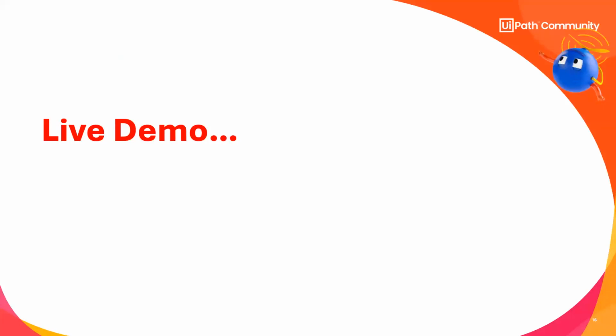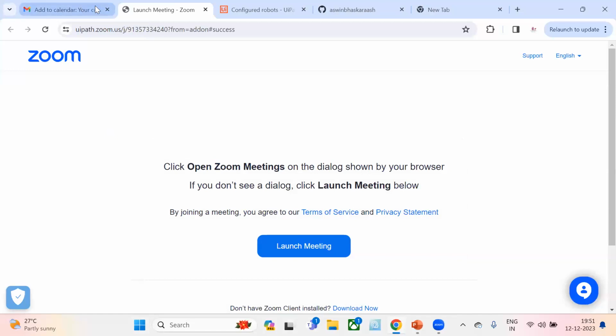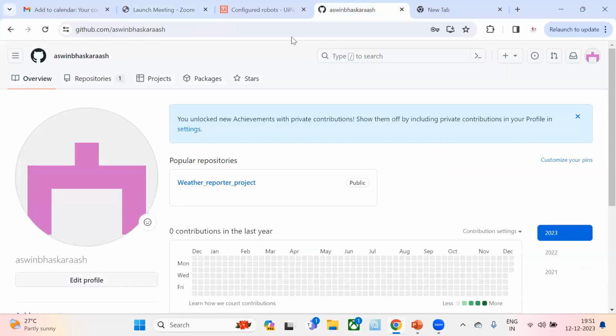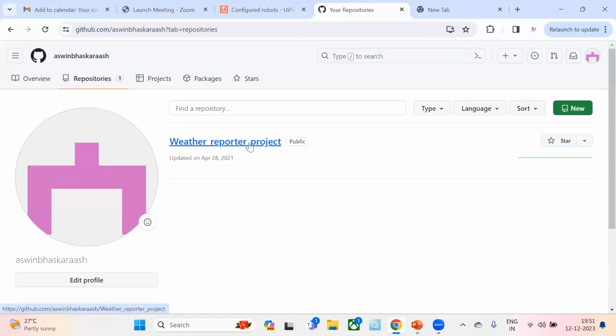So you'll be getting more idea on these things. For that, first, let me go to my GitHub account. Okay, so this is my GitHub account. And if you see, I'm switching to the repositories. Currently I have only one repository here, that is the weather report project. For our demo case, I'm going to create a new repository.